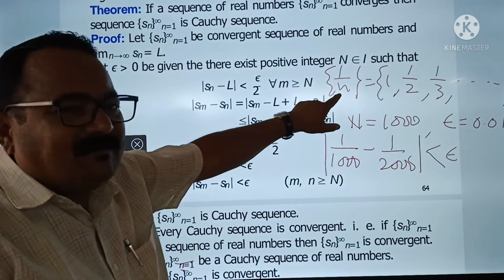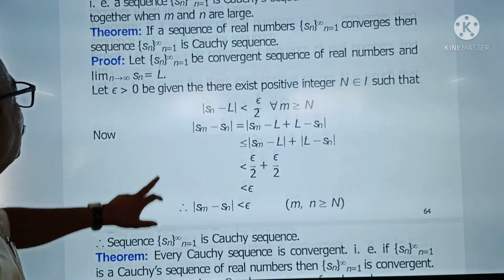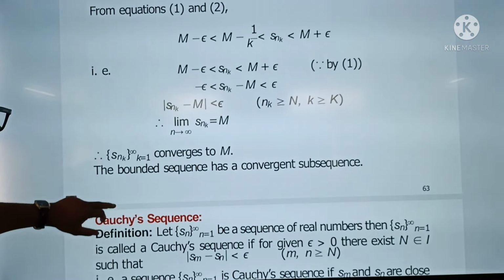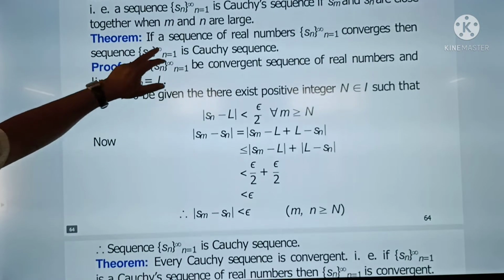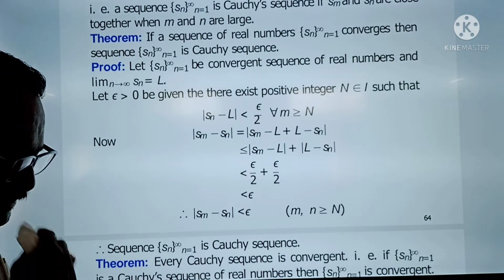So the sequence 1 upon n is a Cauchy sequence. Okay, now see here is the Cauchy sequence. Okay, there is a theorem now. If a sequence of real numbers Sn converges, then the sequence Sn is a Cauchy sequence.